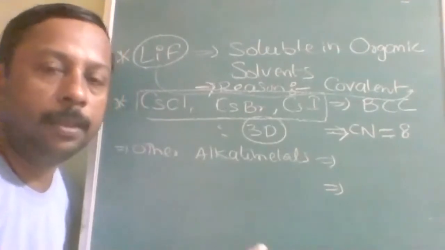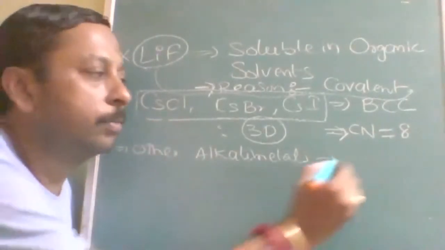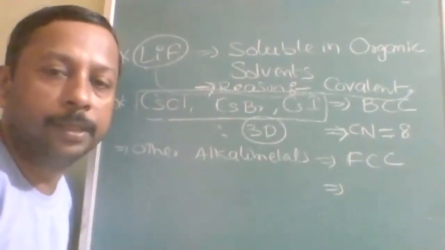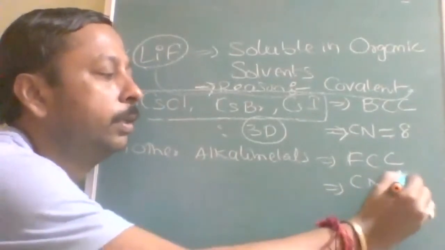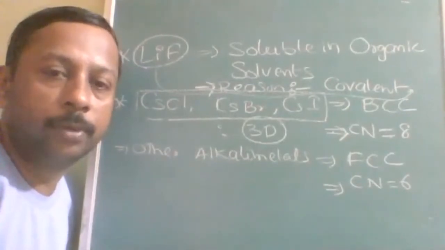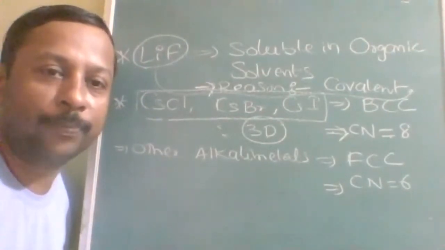So this is for cesium, but other alkali metals form FCC. FCC stands for face-centered cubic. In face-centered cubic, the coordination number is equal to 6. How it is 6 will also come in the solid state. Understood? So if you are enthusiastic, you can check any time.